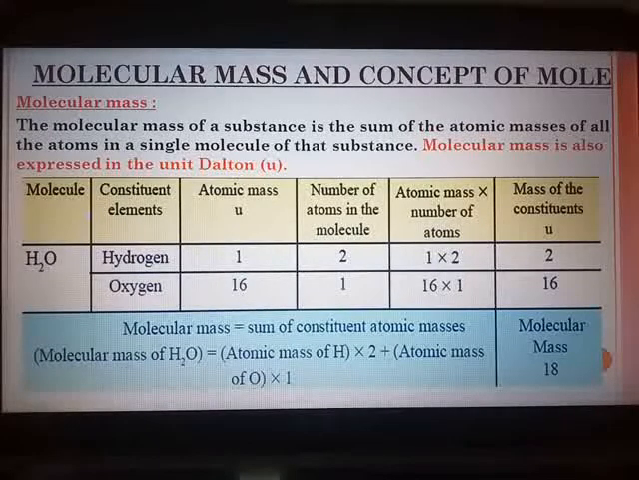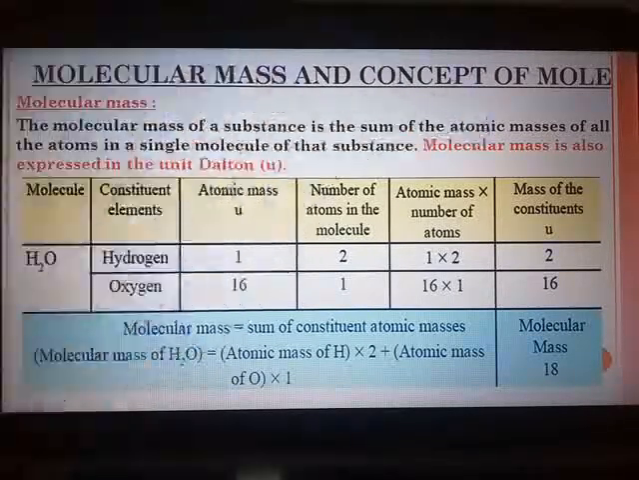So what will be the molecular mass? The total of the atomic masses of carbon and oxygen. So it is a sum of atomic masses, and the unit of atomic mass is applicable for molecular mass. So molecular mass is also expressed in the unit Dalton.